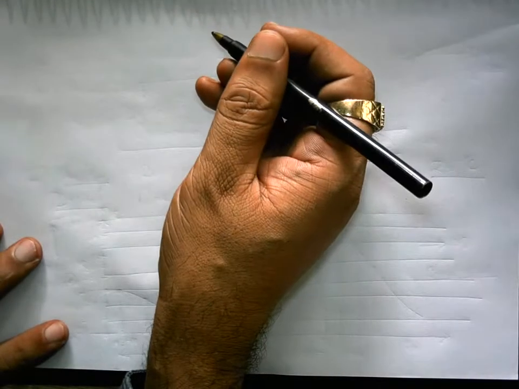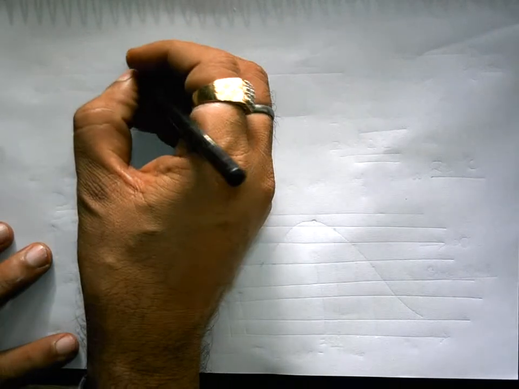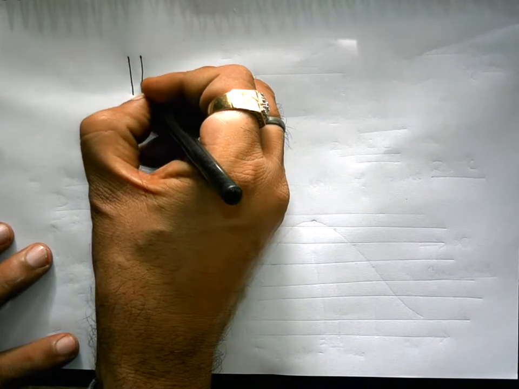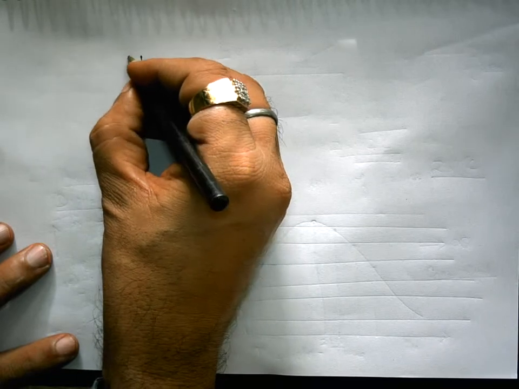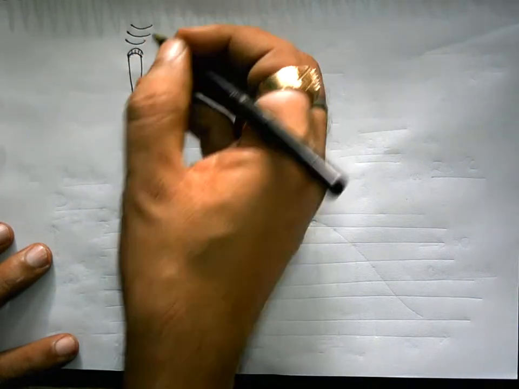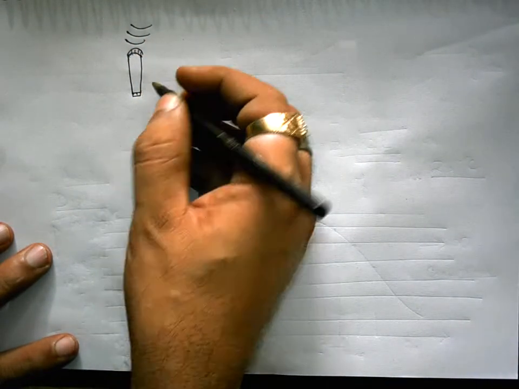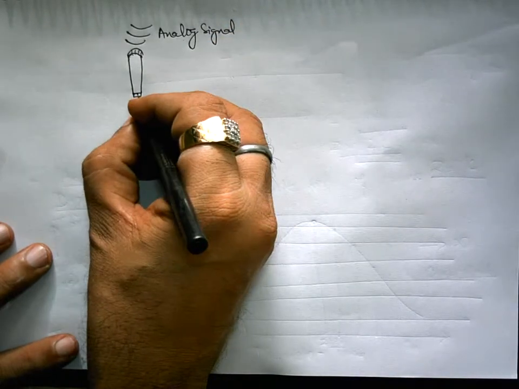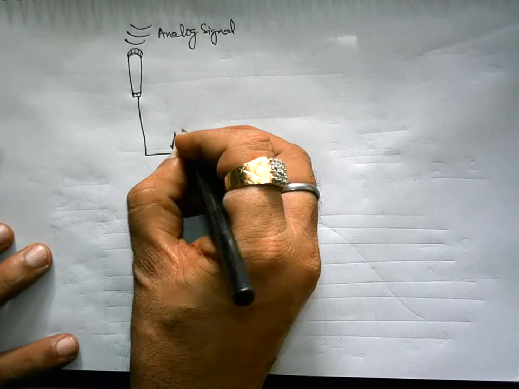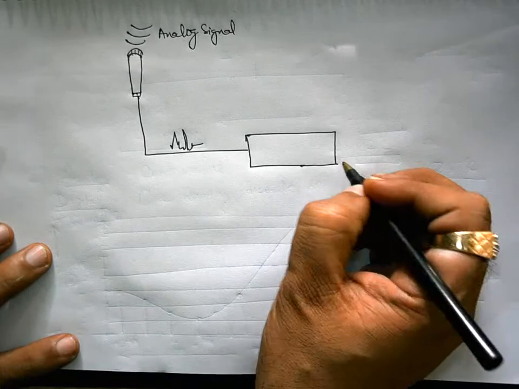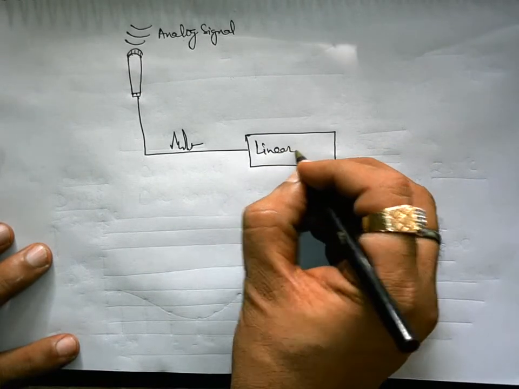Now if you look at a typical analog electronic system, suppose a public address system, it simply consists of a microphone, which converts the analog signal to its electrical equivalent, and this signal is then fed to some analog signal processor. Here it is a linear amplifier, you can say.